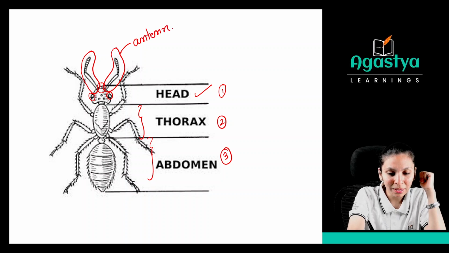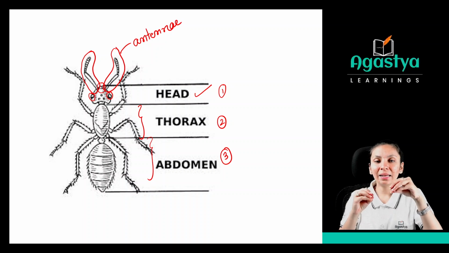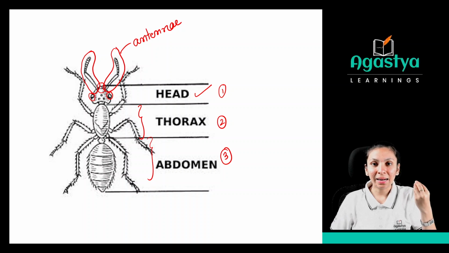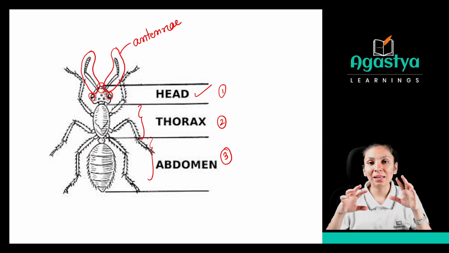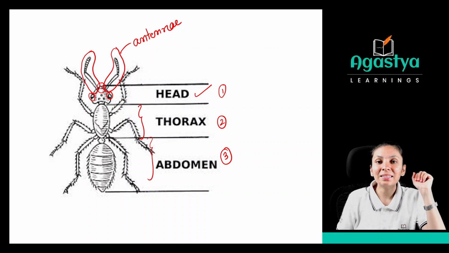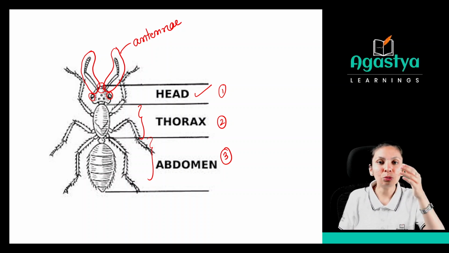So what do you mean by antenna? See, whenever something sweet is there at your home, ants will come there, right? Why? Because they can smell that something sweet is there. So based on their antennae, from which they can smell very well that something is there, they have to go there.